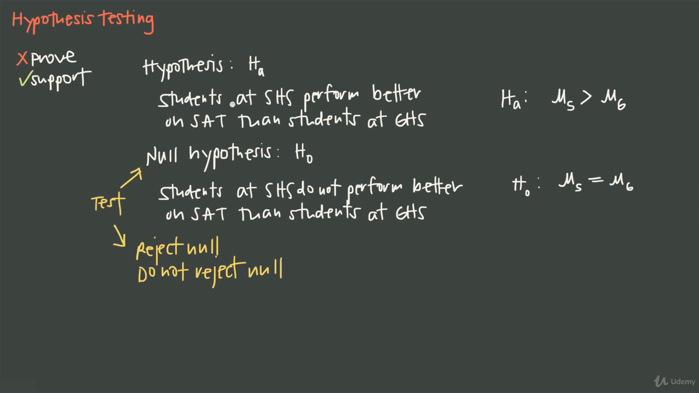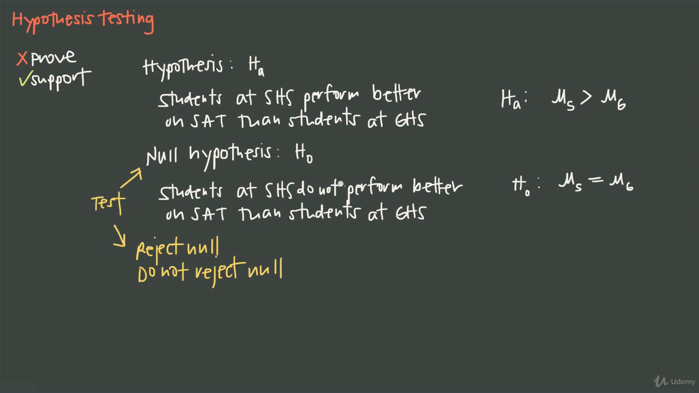We hypothesize that students at Springdale do better than students at Greenville. Therefore, the null hypothesis was students at Springdale don't perform any better than students at Greenville. Well, if we are able to do some statistics and gather some data that allow us to reject the null hypothesis, we're saying this is not true.